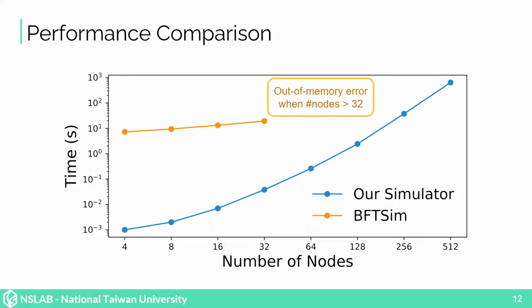It can be seen that our simulator uses much less time than BFT sim. When simulating 32 nodes, our simulator is 500 times faster than BFT sim. In addition, our simulator can support 512 nodes or even more, while we encountered an out-of-memory error when using BFT sim to simulate more than 32 nodes.